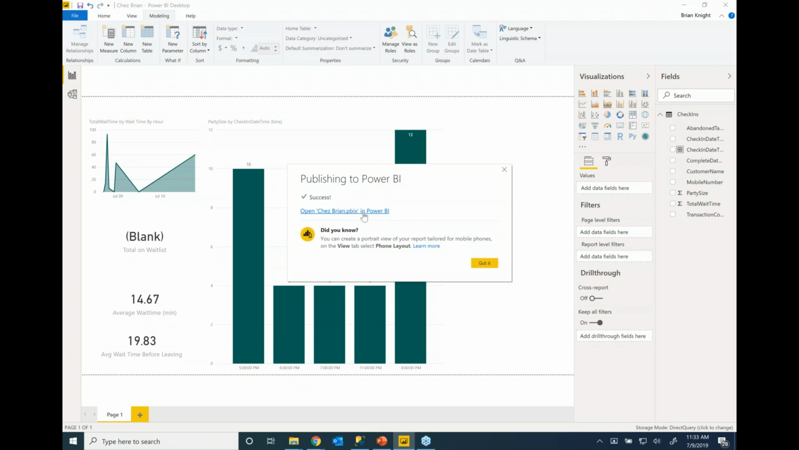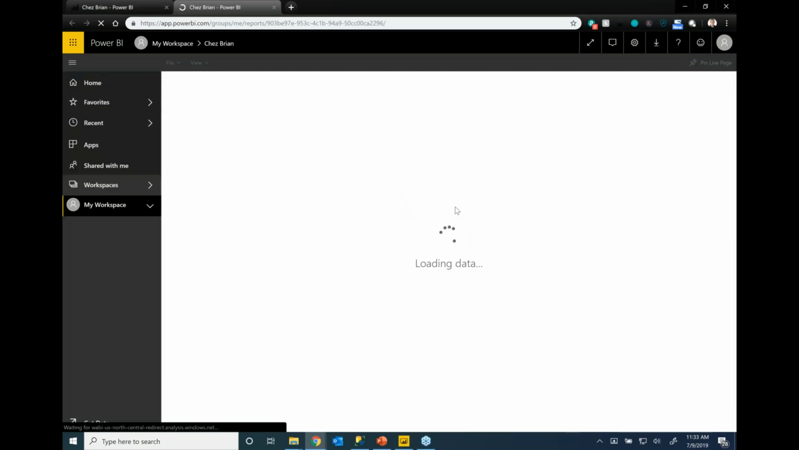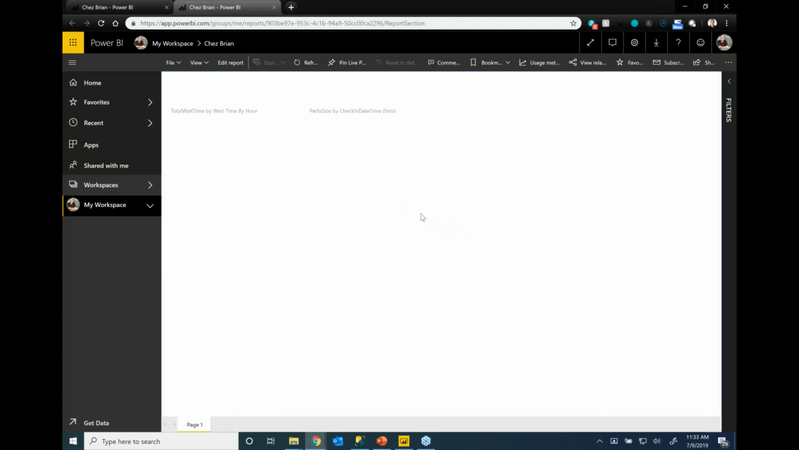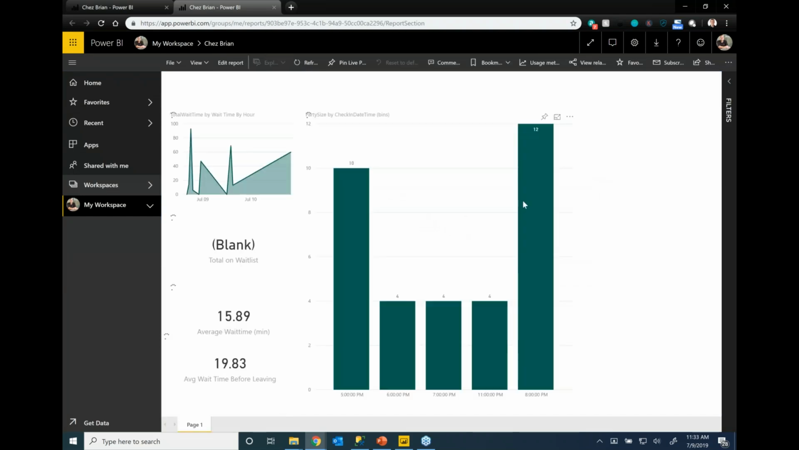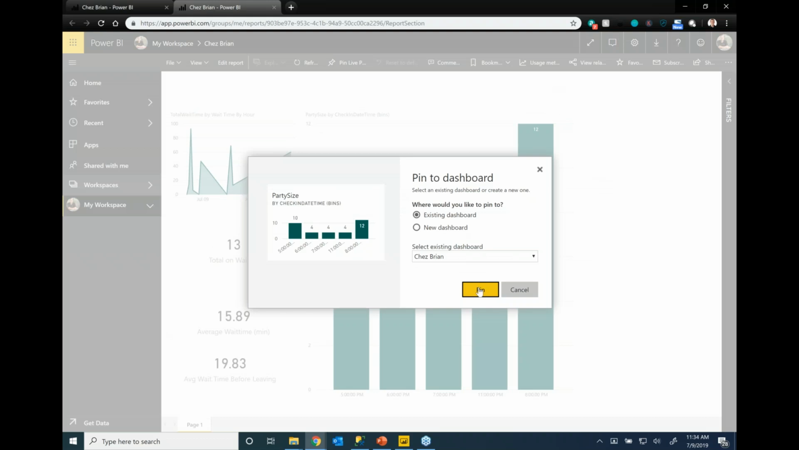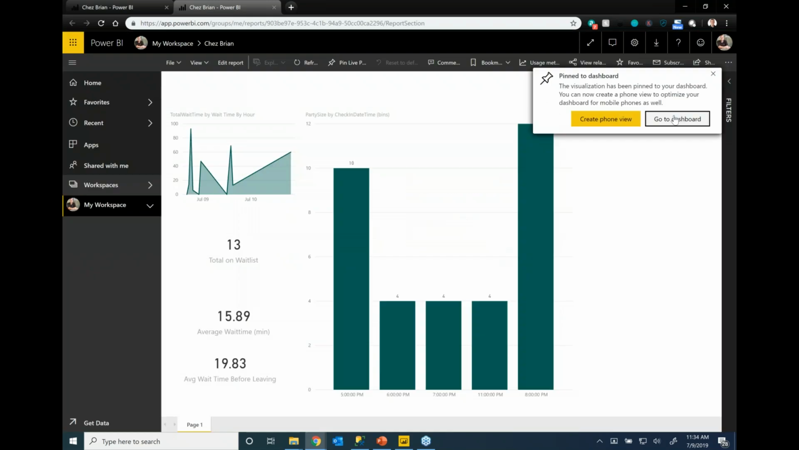All right, so our new Power BI report is now opening up. I'll go ahead and lock in one of these guys here. Let's take this guy once it comes up. All right, I'm going to lock in this party size measure here. So I'll go ahead and pin that to my dashboard, and hit go. Okay, let's jump over to our dashboard.